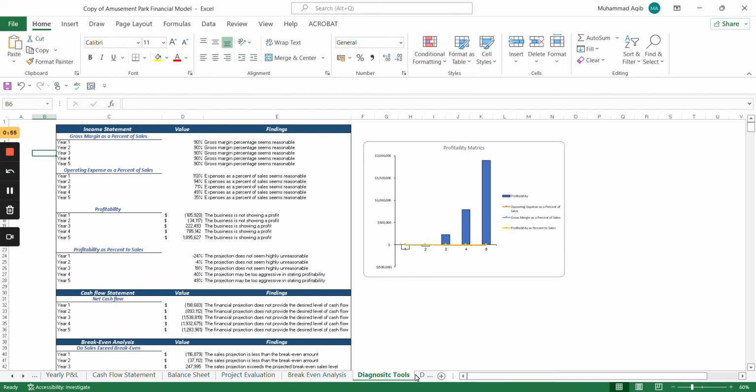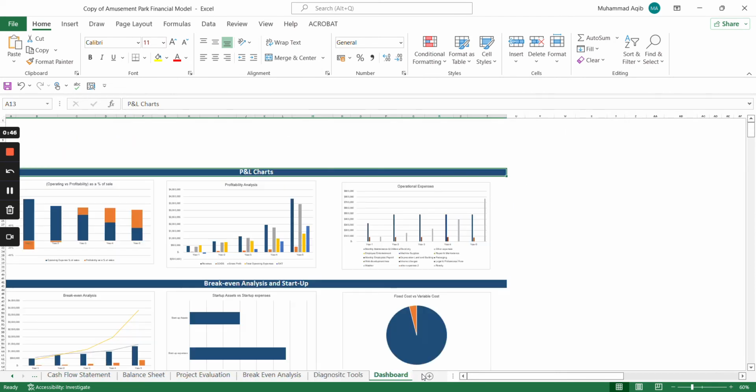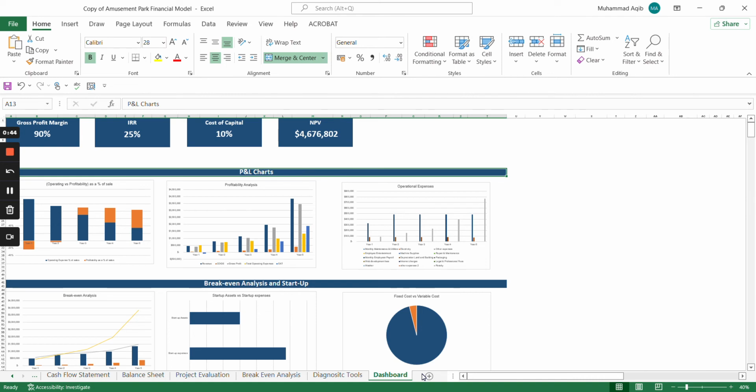Lastly, moving on to the diagnostic tools, this summarizes each of the financial statements for the amusement park and its performance. Moving on to the dashboard, this includes important KPI figures as well as different charts and graphs of the amusement park. This will allow the user to comprehend and evaluate the business's performance easily and will allow the user to have a summarized form of performance in a graphical manner.